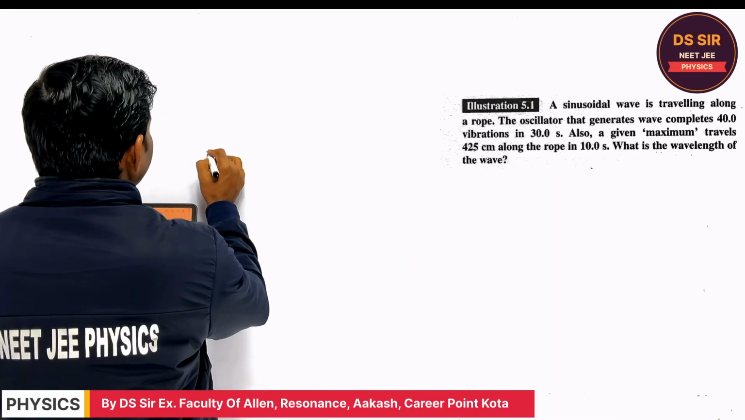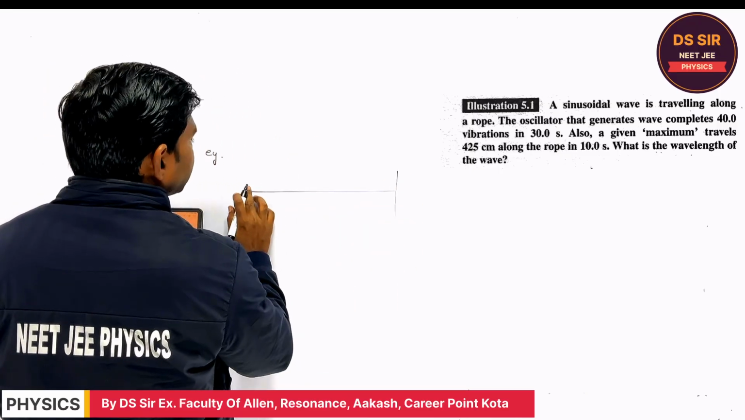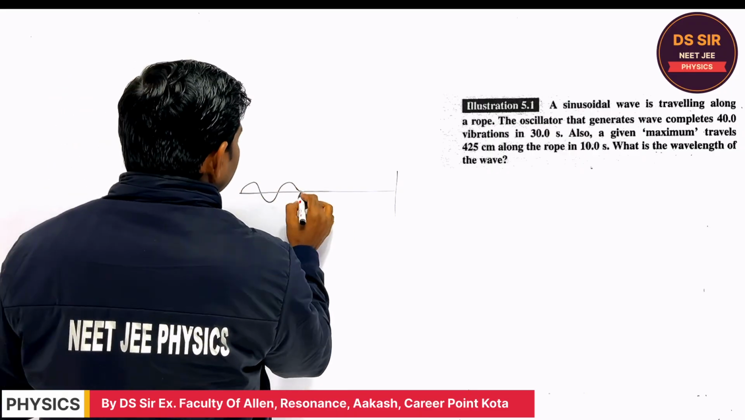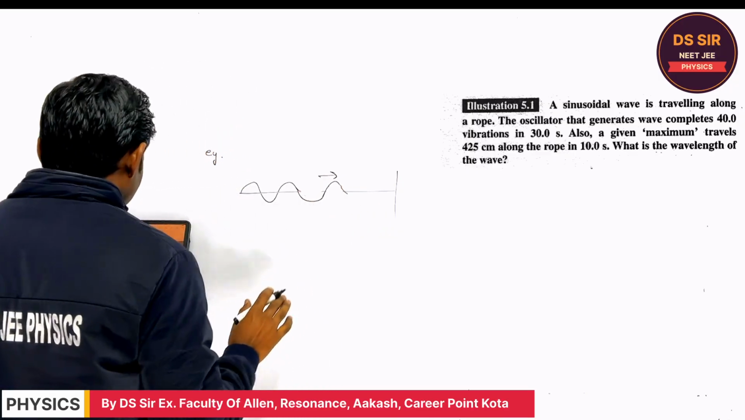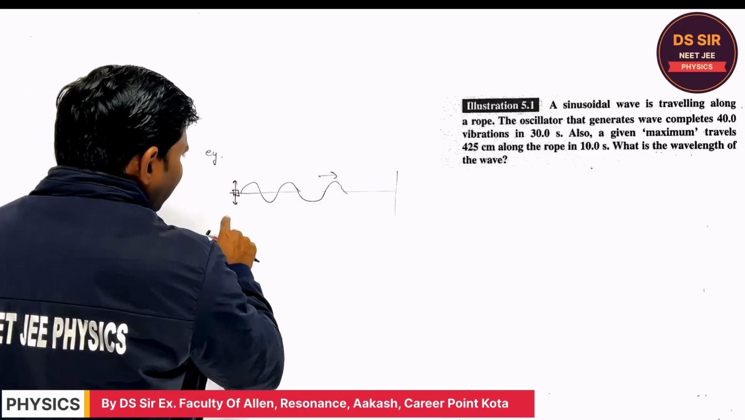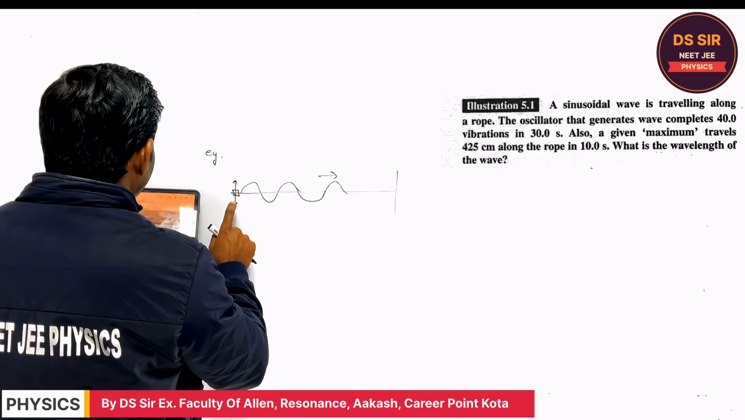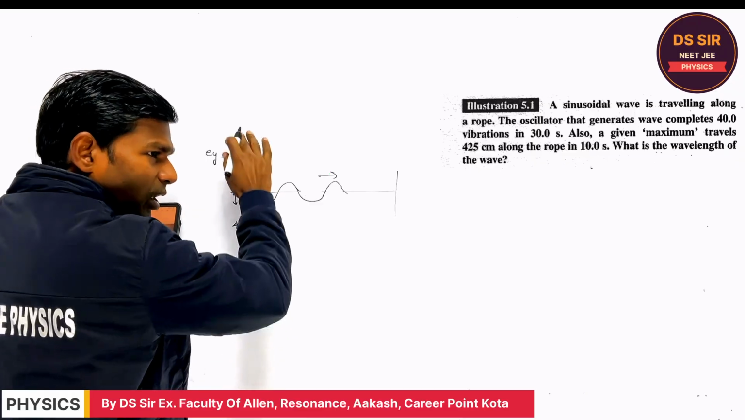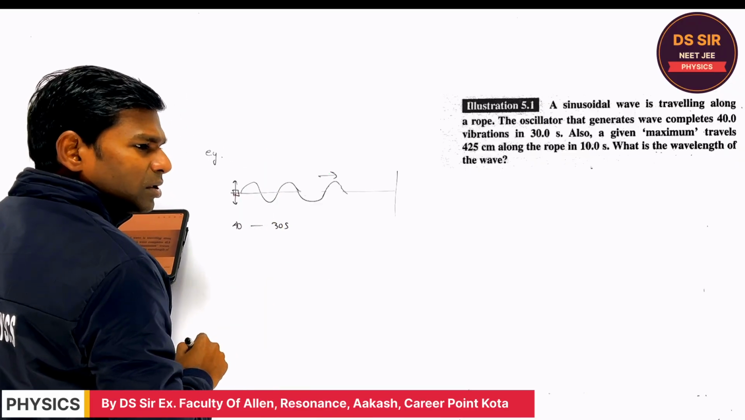So read this question. A sinusoidal wave is traveling along a rope. Suppose this is the rope. Sinusoidal means the shape of the wave is like this. This is the sinusoidal wave. It is moving, and it is connected to an oscillator. Oscillator means the device which is oscillating up and down. It generates a wave, completing 40 vibrations in 30 seconds. Are you getting or not?